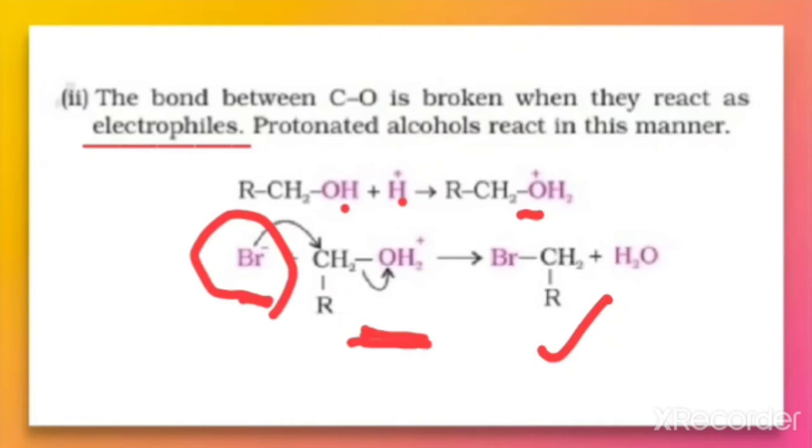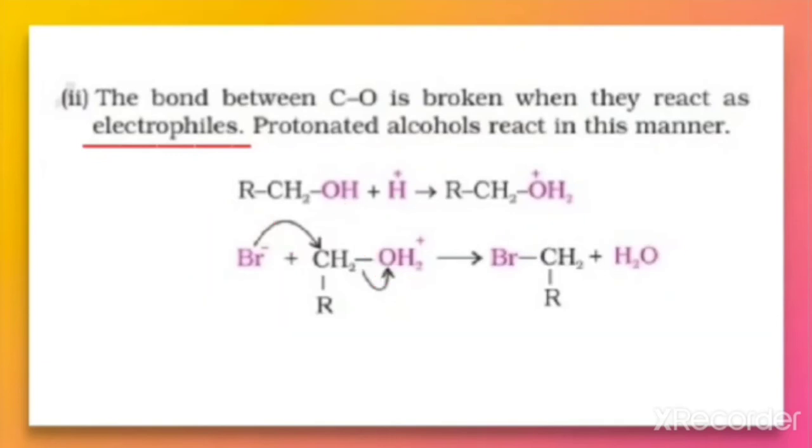Cleavage of CO bond takes place. So in such type of reaction where there is a cleavage of CO bond, the alcohol is behaving like an electrophile.